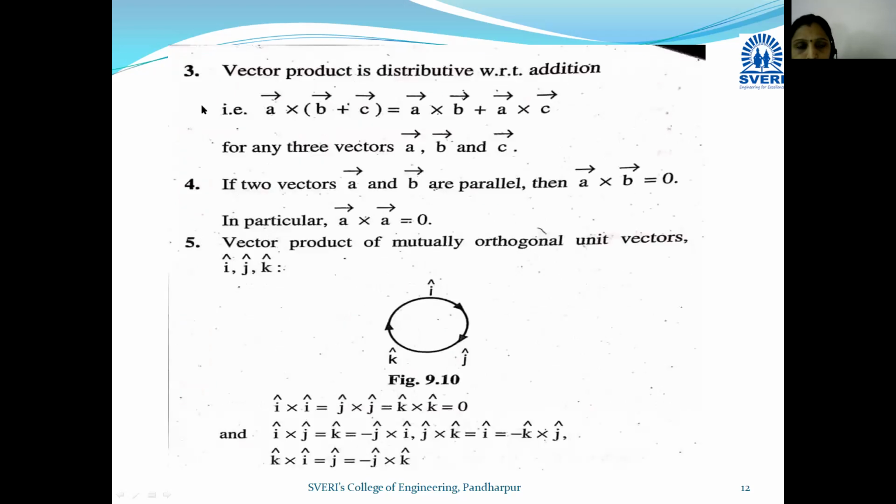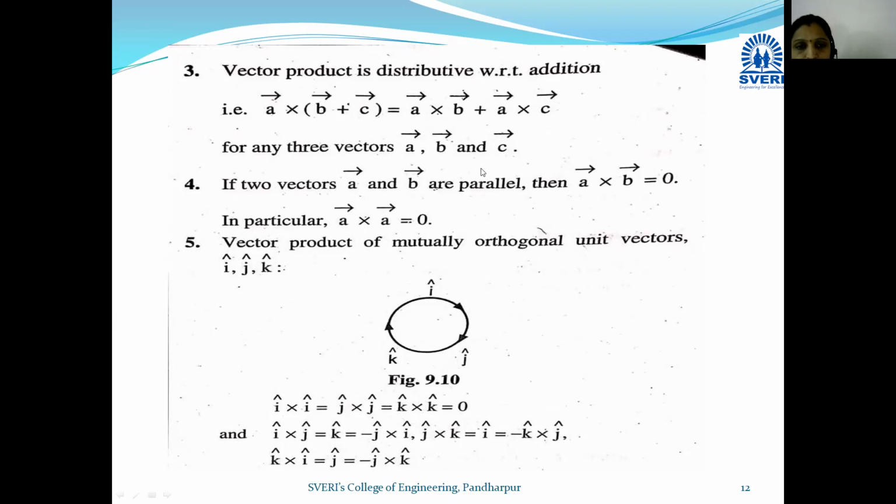Third property: vector product is distributive with respect to addition. That means if A, B, C are three vectors, then A bar cross (B bar plus C bar), we can distribute this A bar in the bracket. So it becomes A bar cross B bar plus A bar cross C bar. That means it follows the distributive law.